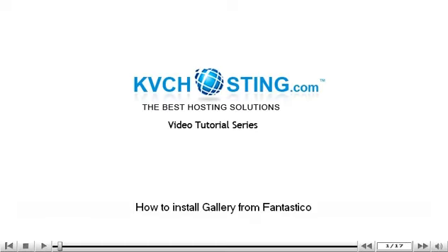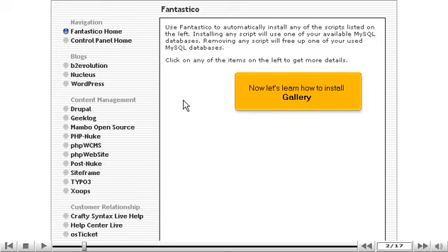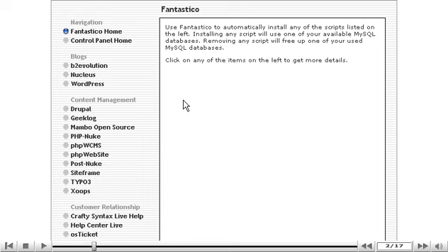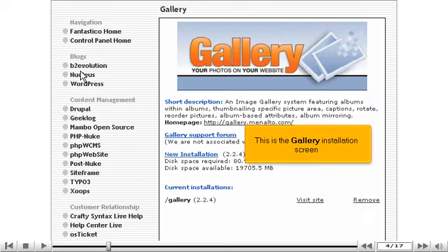How to install Gallery from Fantastico. This tutorial assumes you've already launched the Fantastico application. Now let's learn how to install Gallery. Click the Gallery link here. This is the Gallery installation screen.